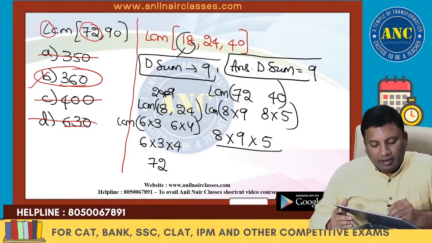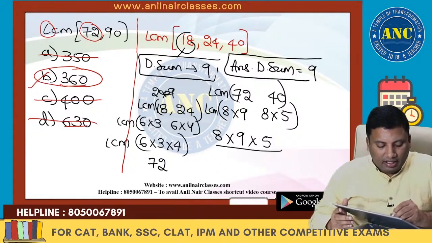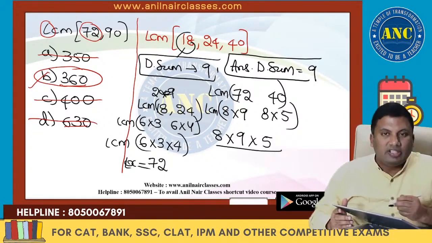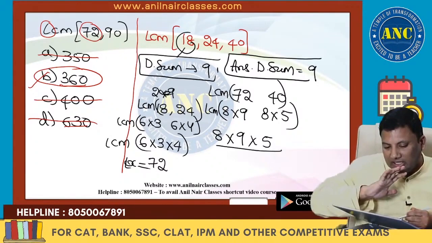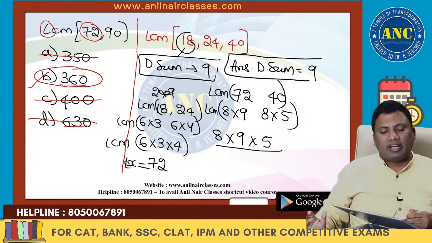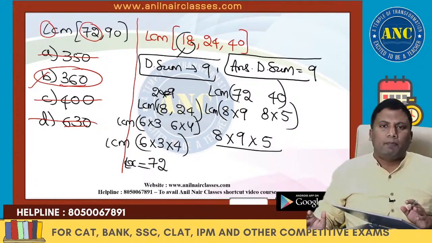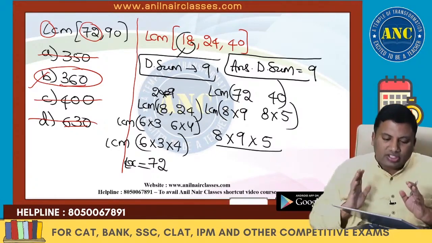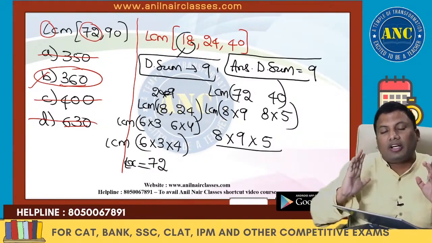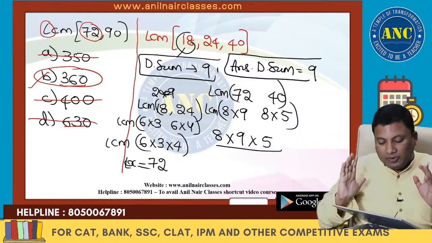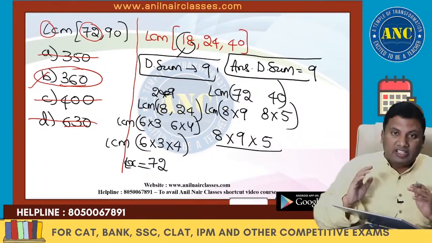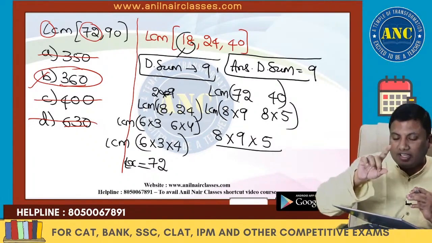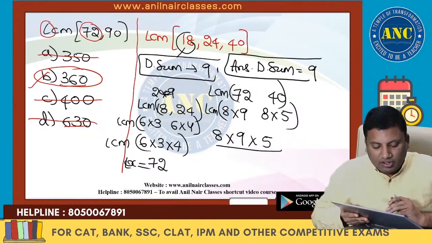9 into any number, the digital sum will be 9. This is an extremely important key point, sir. Very, very important key point. Once you understand this, it will help you a lot in time and work, and time, speed and distance questions. I hope it is clear. One number's digital sum is 9, the answer's digital sum will also be 9.